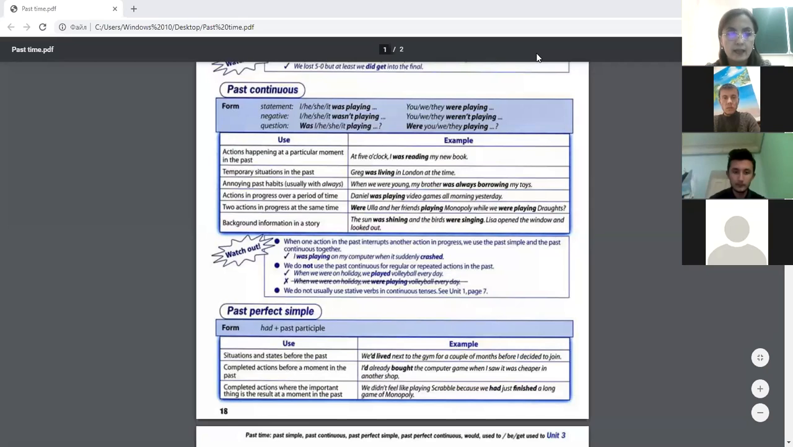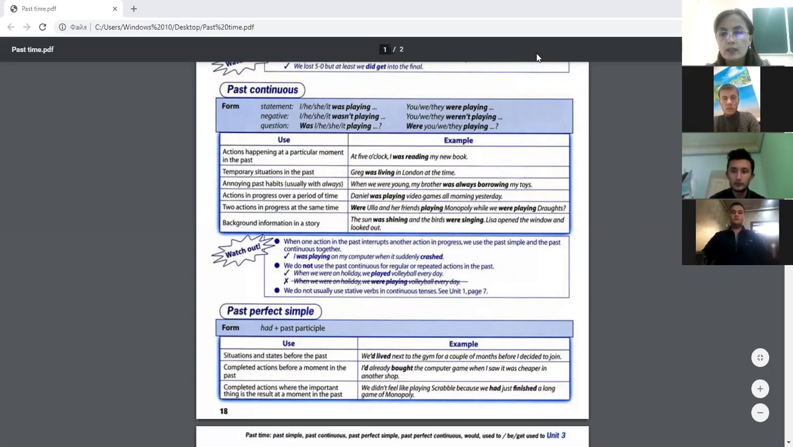So the next case which is expressed in the past continuous tense is background information in a story. The sun was shining and the birds were singing. These two actions are background information in a story. So that is why both is expressed in past continuous tense.